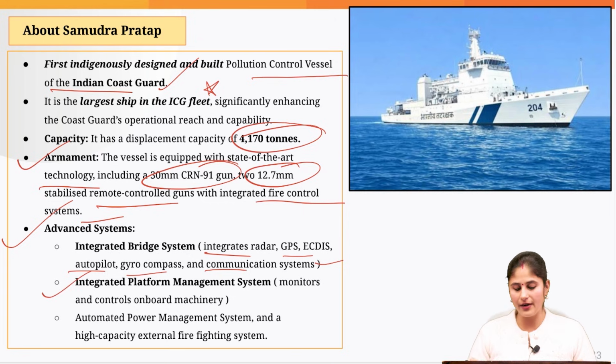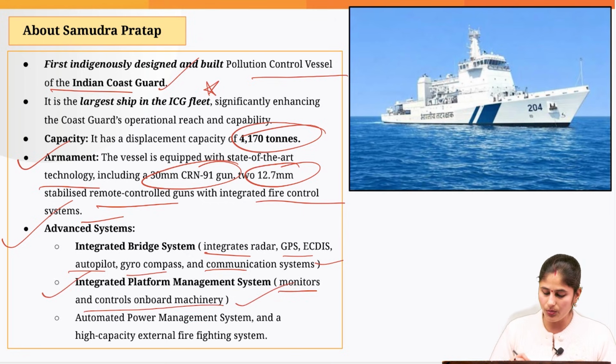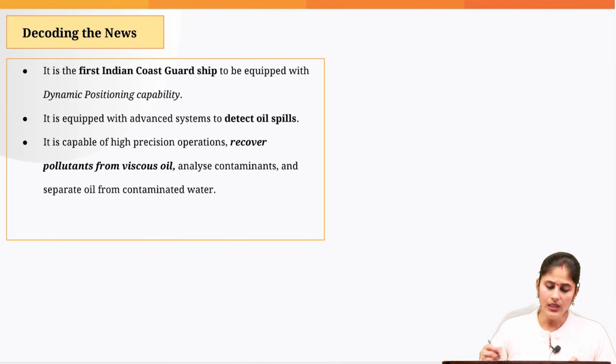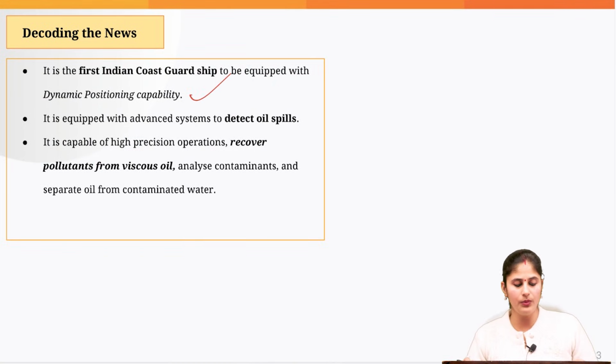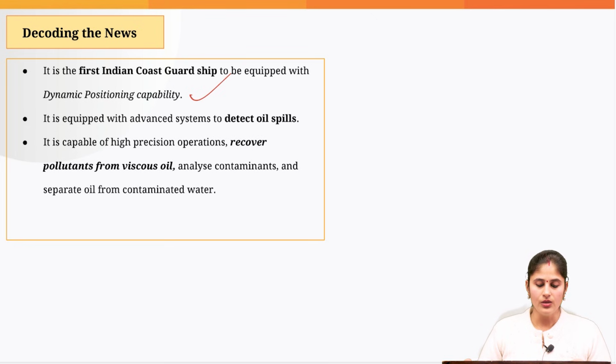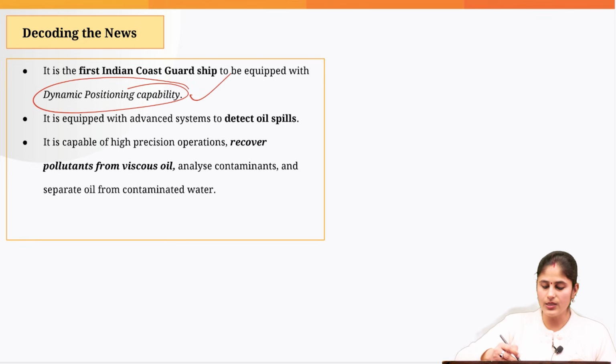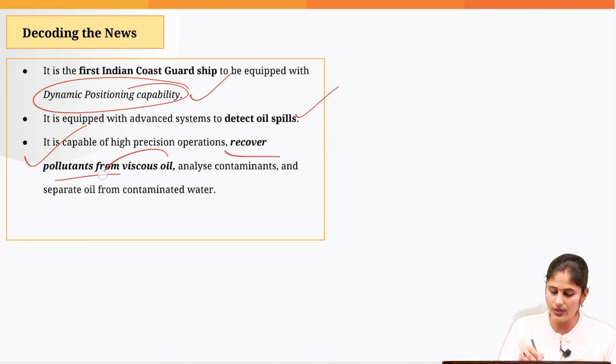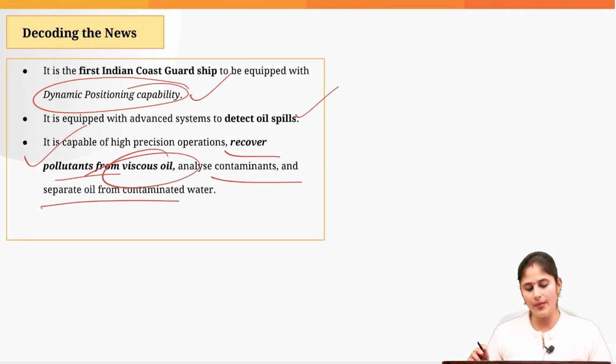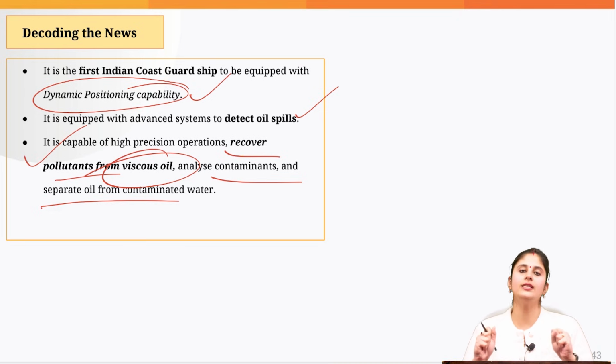And it also has an integrated platform management system, which monitors and controls onboard machinery. Okay, and it has automated power management as well as a high capacity external firefighting system. This would be the first Indian Coast Guard ship to be equipped with dynamic positioning capability. Okay, so it does not need a harbor. It can maintain its position in the seas effectively. It is equipped with an advanced system to detect oil spills, and that is why it is said that it is a pollution control vessel. It is capable of high precision operation. It can recover the pollutants from the viscous oil, analyze the contaminants and separate oil from contaminated water as well. That is why it is said that it would be effective in dealing with oil spill incidents.